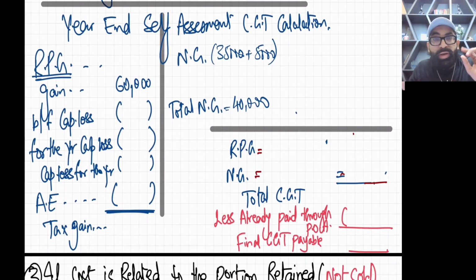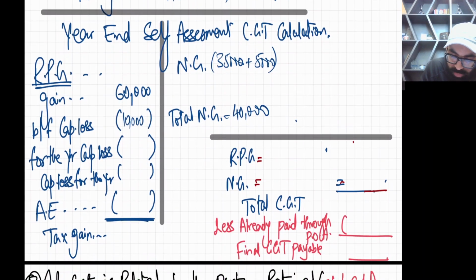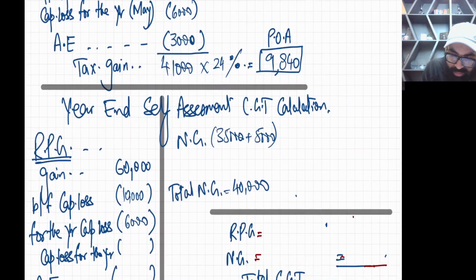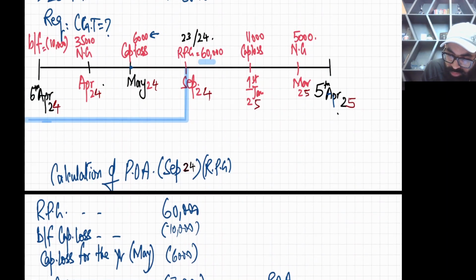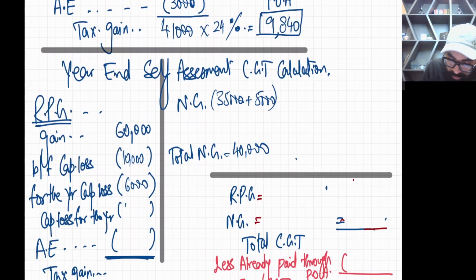Just think you are solving this question for the first time. Brought forward capital loss is always deducted from RPG. For the year capital losses, the first loss was 6,000 and the second was 11,000. Now each fiscal year an individual gets an annual exemption of 3,000, and the annual exemption is deducted from RPG, the first priority.